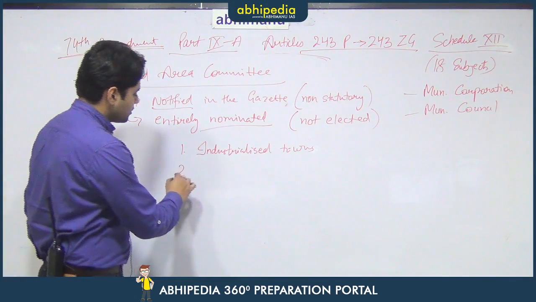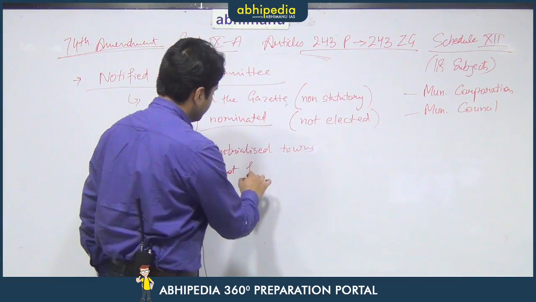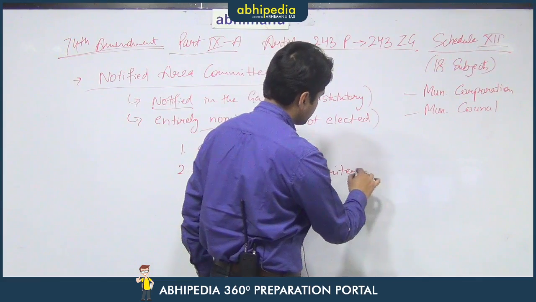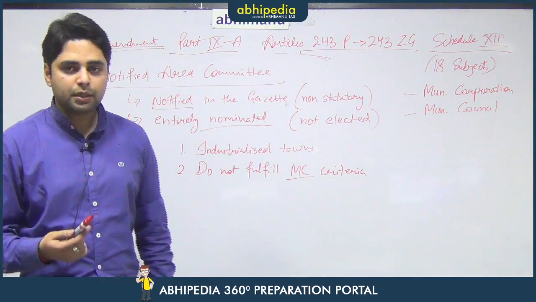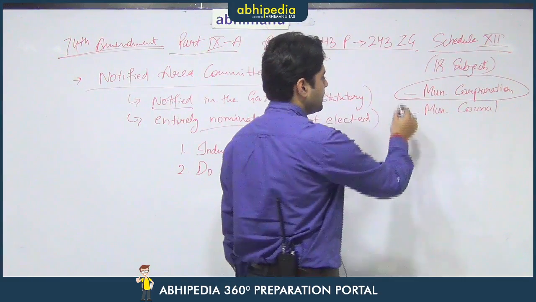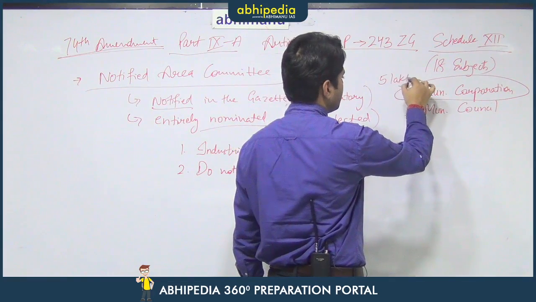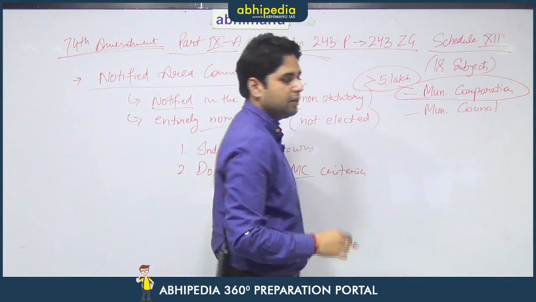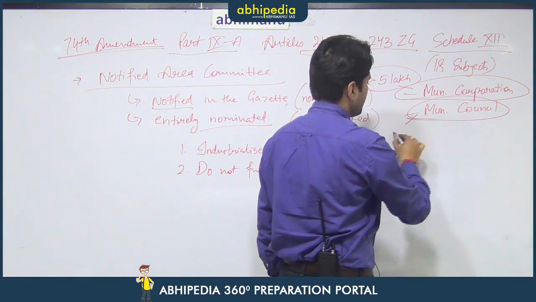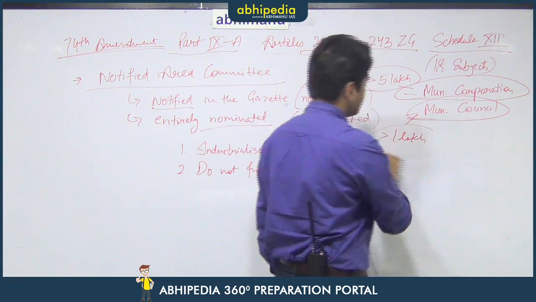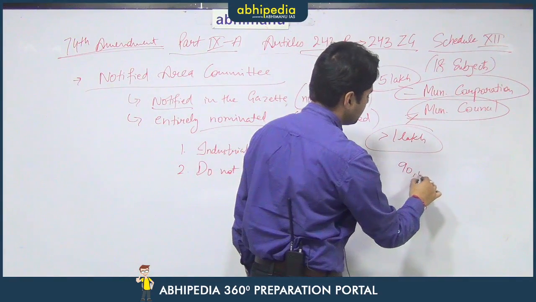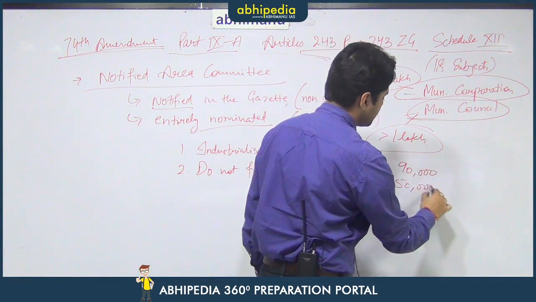Secondly, it is for those towns which do not fulfill the criteria for a municipal corporation or a municipal council also. For example, let us take a hypothetical example. Say a particular state has kept the criteria that every city which has a population of more than 5 lakh will be given the tag of a municipal corporation, and every city that has a population of more than 1 lakh will be given the tag of a municipal council. So, what will happen to a city that has the population of 90,000, or what will happen to a city that has a population of 50,000?